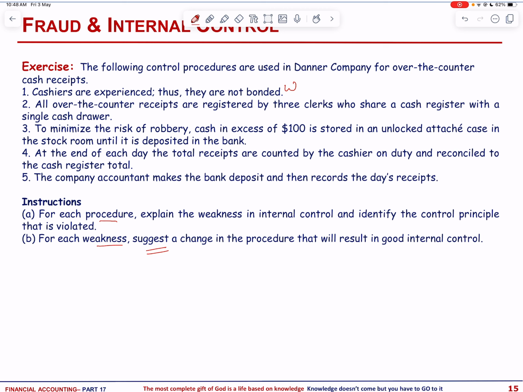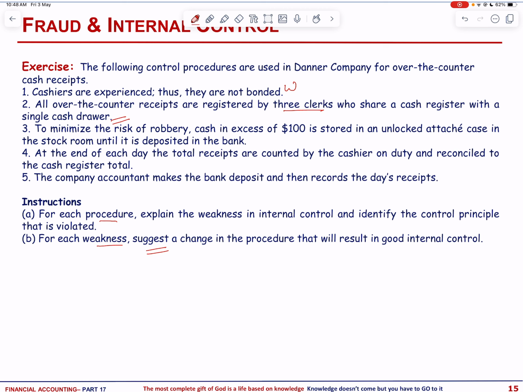Then second, all over-the-counter receipts are registered by 3 clerks who share a cash register with a single cash drawer. Now, the weakness is the inability to establish responsibility for cash on a specific clerk. So, this violates the principle of establishment of responsibility, and there should be a separate cash drawer and register codes for each cash clerk.